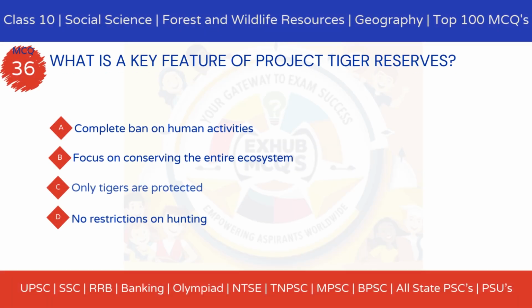MCQ 36. What is a key feature of Project Tiger reserves? Option A, complete ban on human activities. Option B, focus on conserving the entire ecosystem. Option C, only tigers are protected. Option D, no restrictions on hunting.